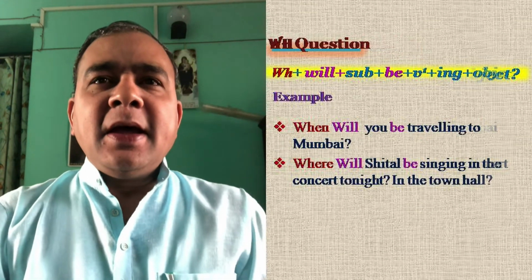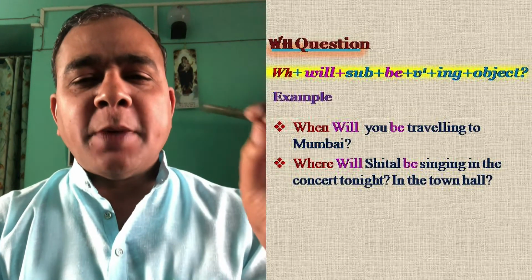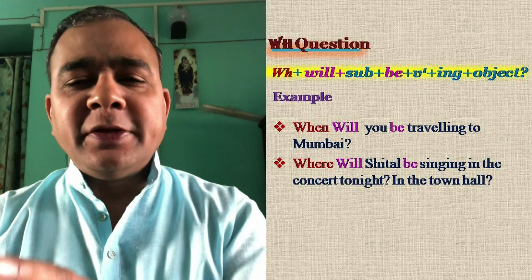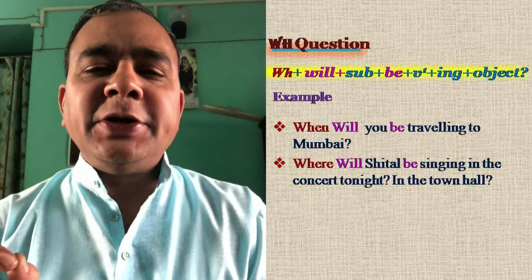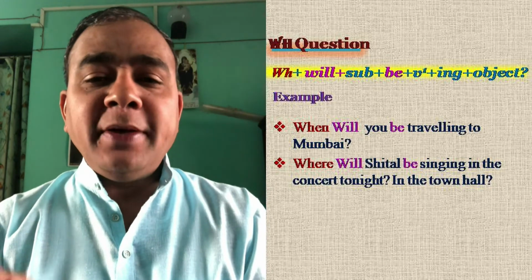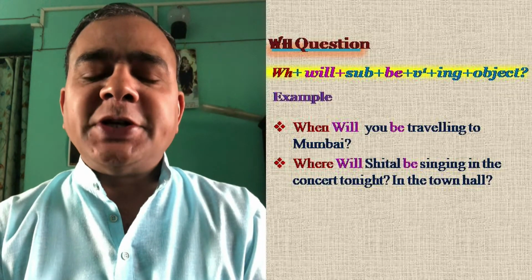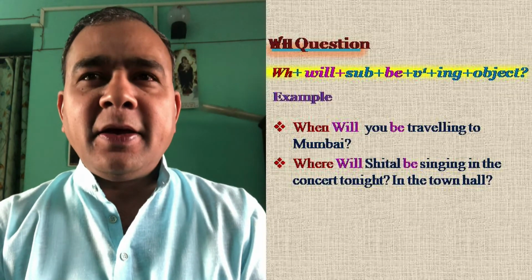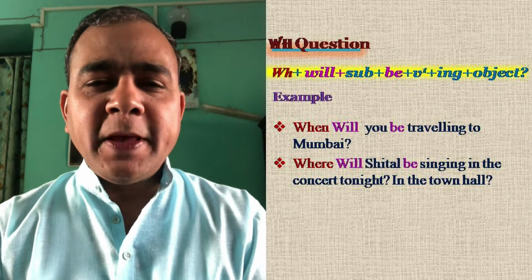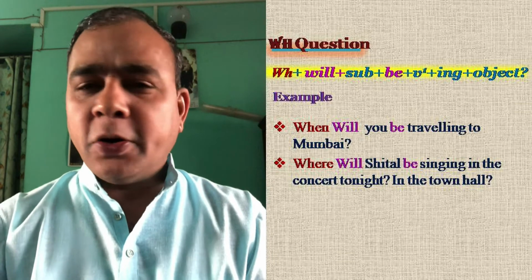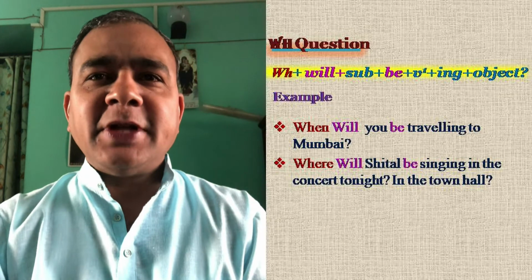Let us see the WH questions. Again, it's very easy. Just put the WH word in front of the verb will. When will you be traveling to Mumbai? Where will Sheetal be singing in the concert tonight? Where? In the town hall? Or some other hall or a hotel or a stage in the show? Where? Okay, so that is WH questions.